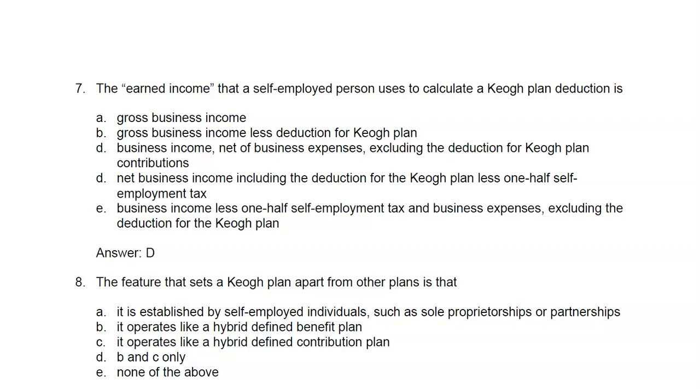Question 8. The feature that sets a KEO plan apart from other plans is that A. It is established by self-employed individuals such as sole proprietorships and partnership. That is very true. B. It operates like a hybrid defined benefit plan. No, it is not a hybrid plan. C. It is not a hybrid plan like a defined contribution. It is either a defined benefit plan or a defined contribution plan for self-employed individuals such as sole proprietorships or partnerships.